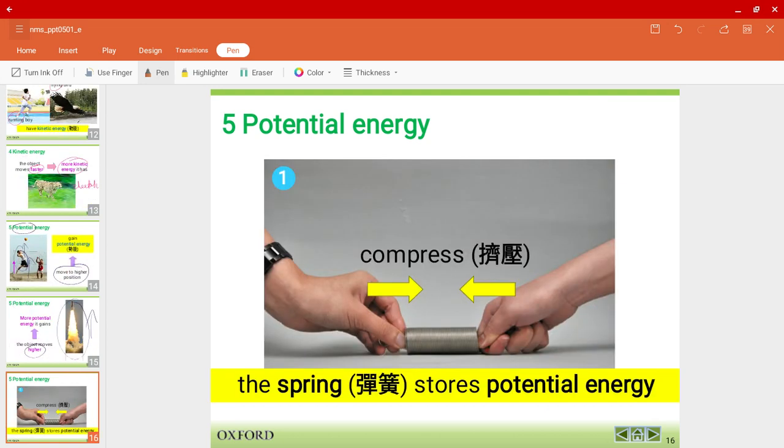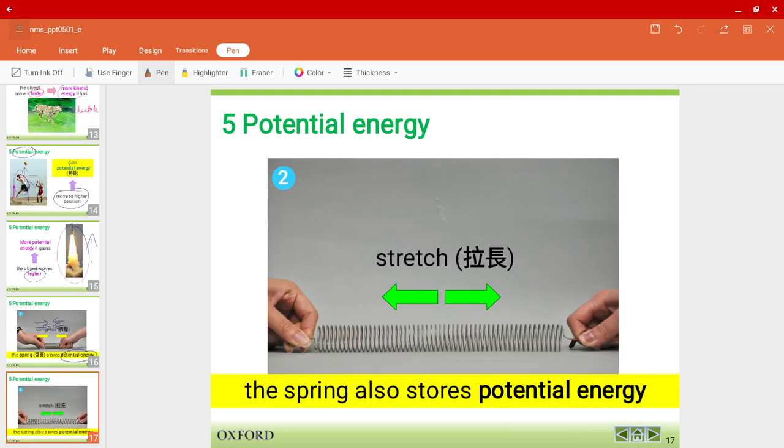Some other examples: when you have a spring, it stores potential energy when you're compressing it, compressing meaning you're moving it inwards, and also when you stretch it, which means you're moving it outwards, it would also store potential energy. Okay?